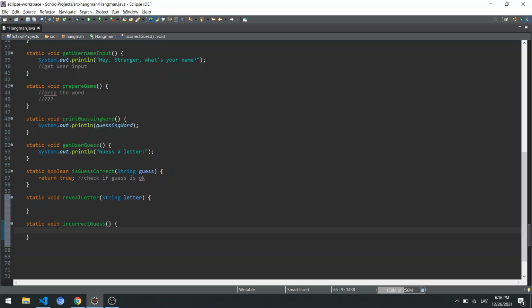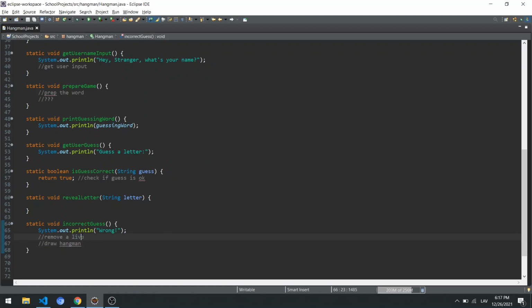Maybe something like that. So wrong, and then something at the end here. So maybe remove alive, draw Hangman. This is sort of the idea that we have.